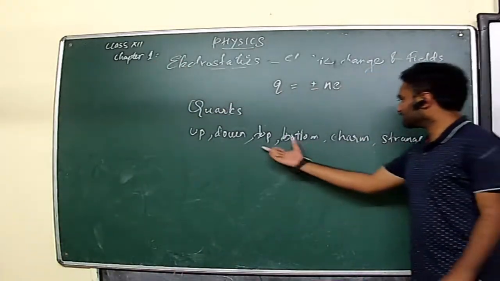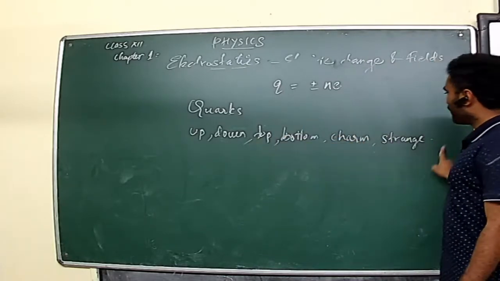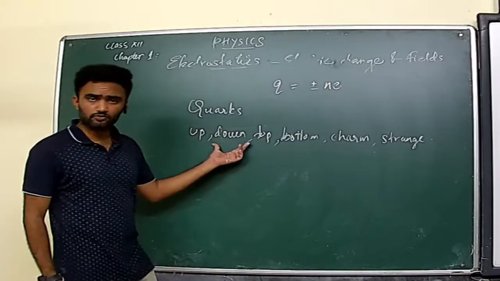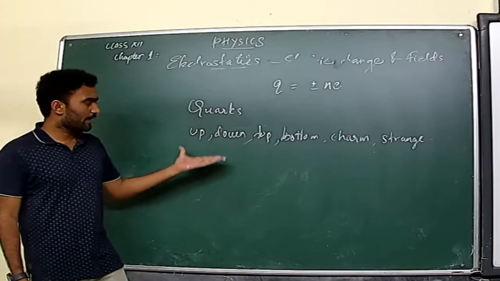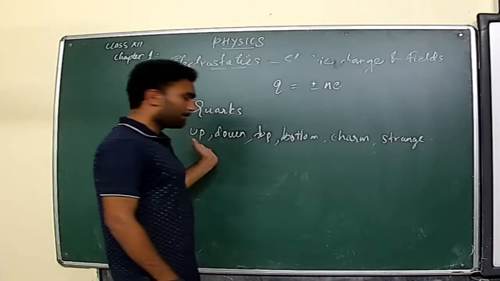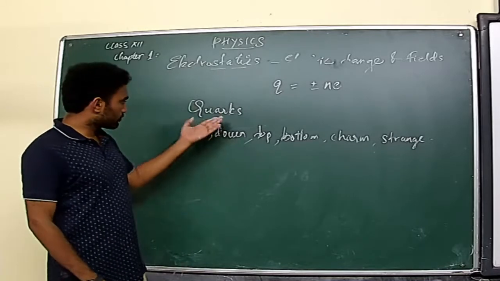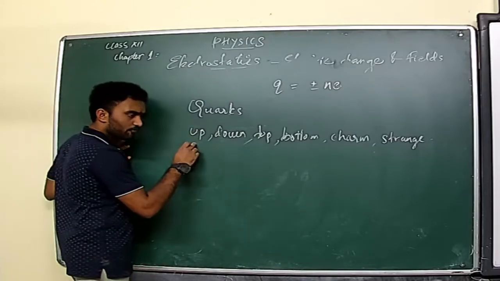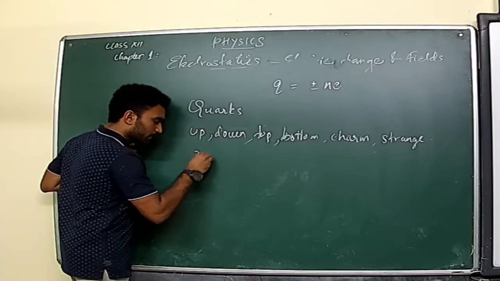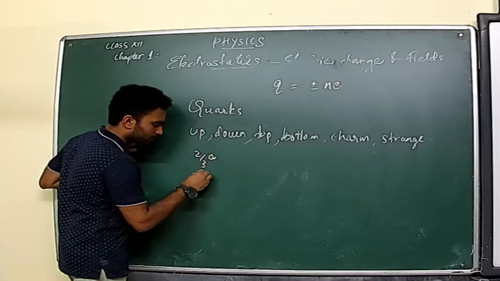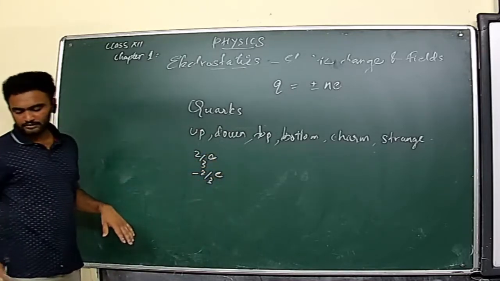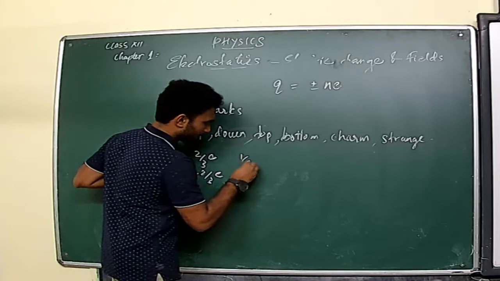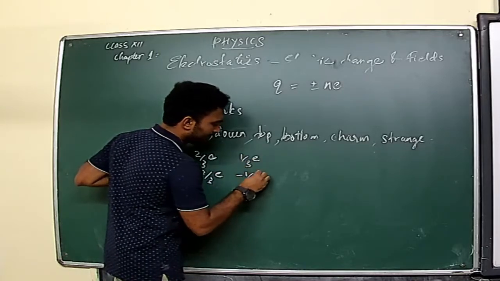So these are the 6 types of quarks, the fundamental particles with which protons and neutrons are made up of. The last 4, the top, bottom, charm and strange, will usually disintegrate into the first 2, that is up and down. So we usually discuss up and down, and protons are made up of up and down quarks. The charge of an up quark is equal to 2 by 3 e, and its antiquark is minus 2 by 3 e, whereas for the down quark it is minus 1 by 3 e, and its antiquark is plus 1 by 3 e.